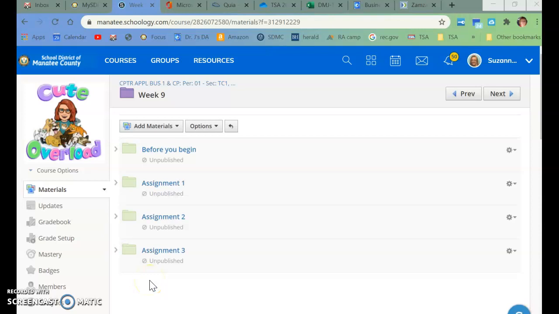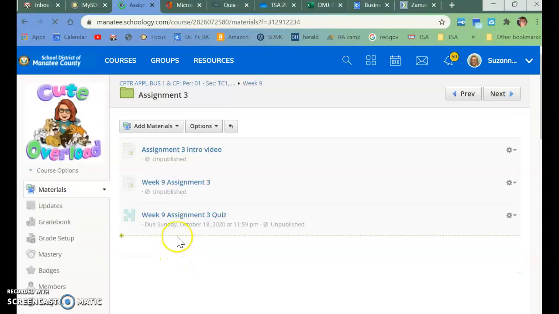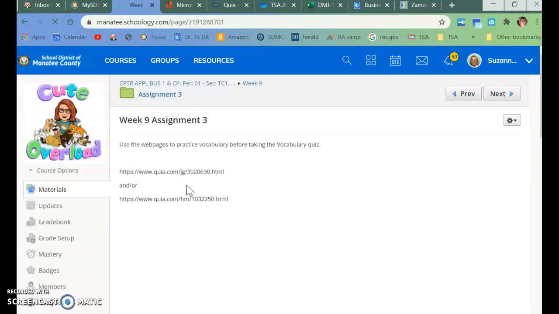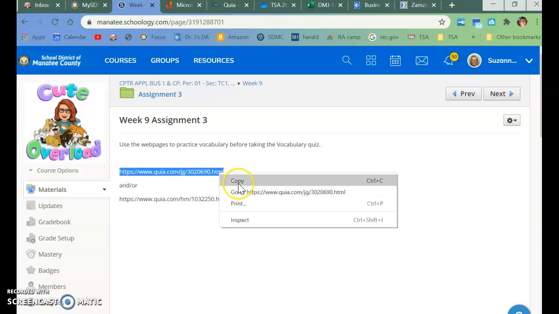Okay, so this is week 9, assignment 3. It's pretty straightforward. You guys have done this before, but you're going to go to assignment 3. There are 2 links. If you go in here, there are 2 links. So the first link is, and this is all to, there are 16 words